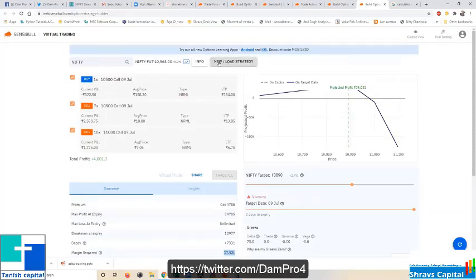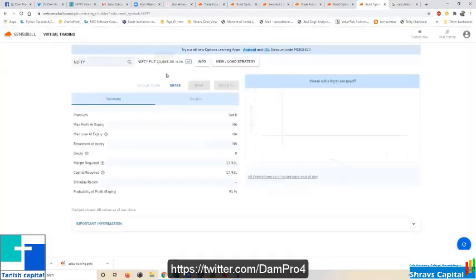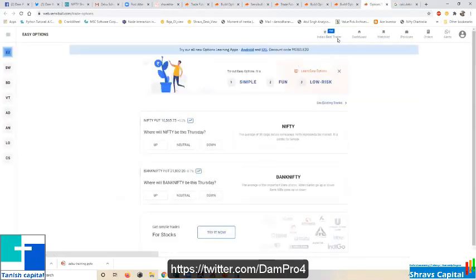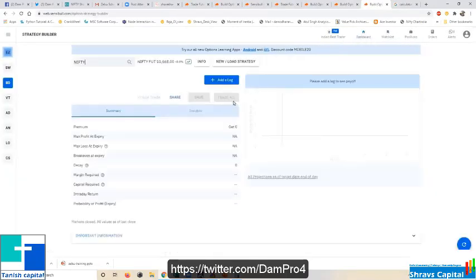So again I am clearing everything. I'm creating a new strategy. So here I am showing how you do it in monthly. I'm going here, Nifty.